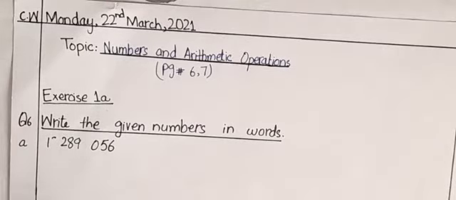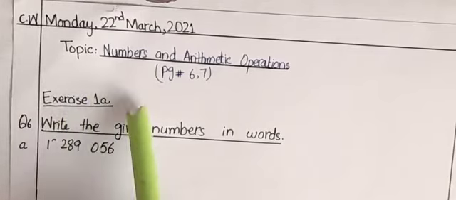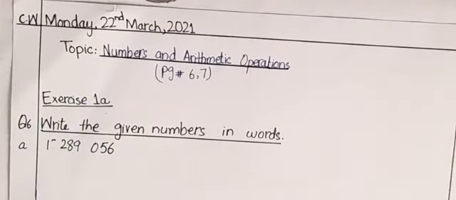So after doing activity wise, we will write exercise 1A and we are going to do question number 6, that is, write the given number in words. This is a number and you can see 1, 2, 3, 4, 5, 6, 7 place values. Now, boys, we know that the 7th place value is million.